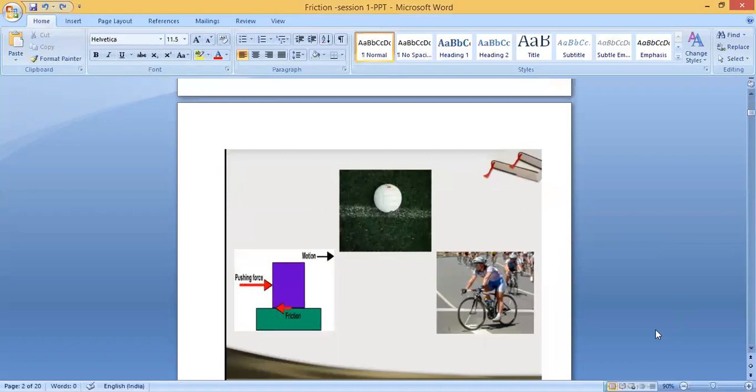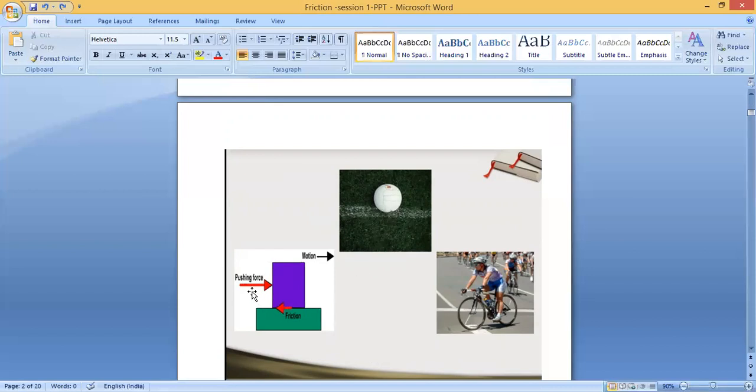Here you can see the example, the same example as the bicycle. We told if you want to stop, first it slows down, then slowly it stops because there is friction between the wheel and the road. It's an opposite force. Same principle here with the ball. The ball is rolling on the ground. After some time, it will slow down and stop because of the friction between the ball and the ground. It is an opposite force.